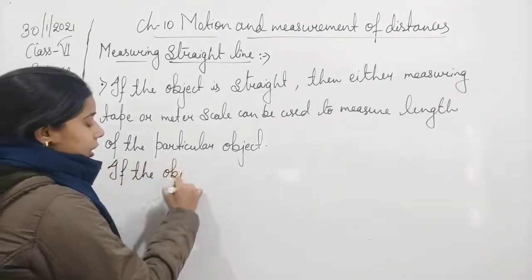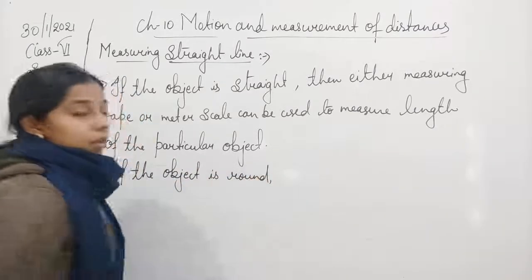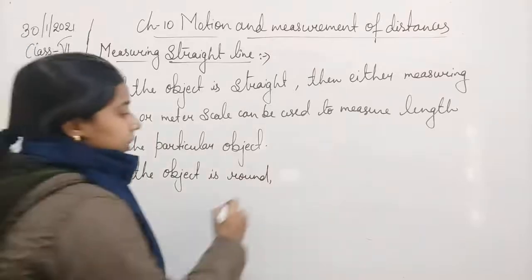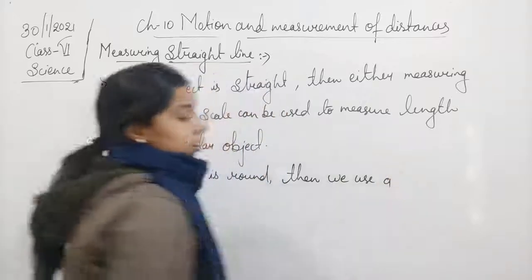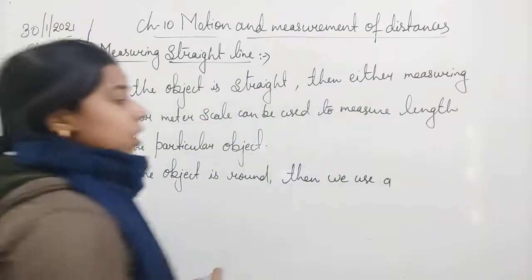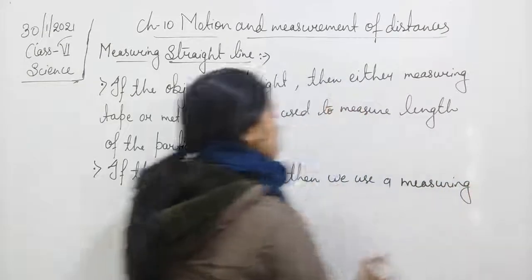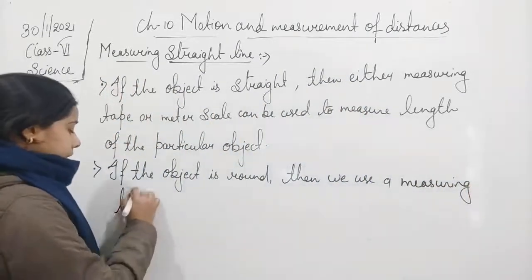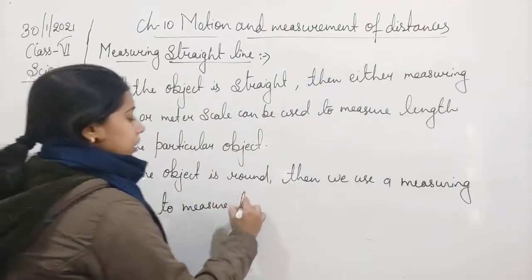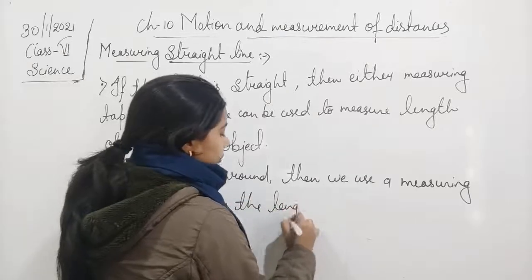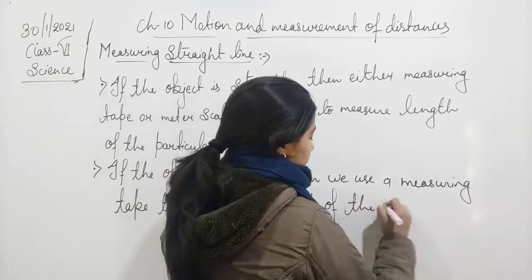Okay, so if the object is round, then we use a measuring tape to measure the length of the object.